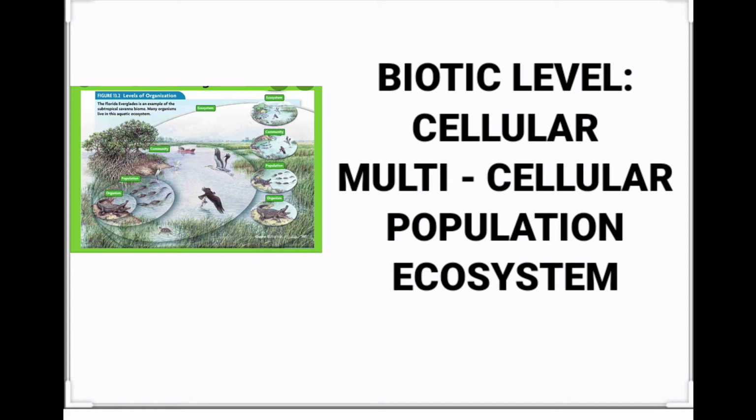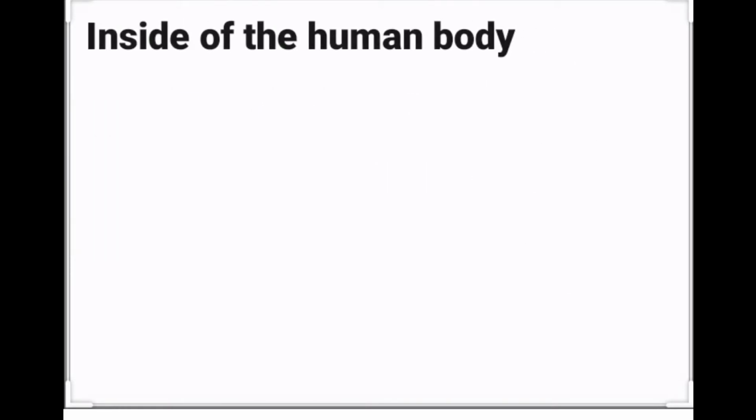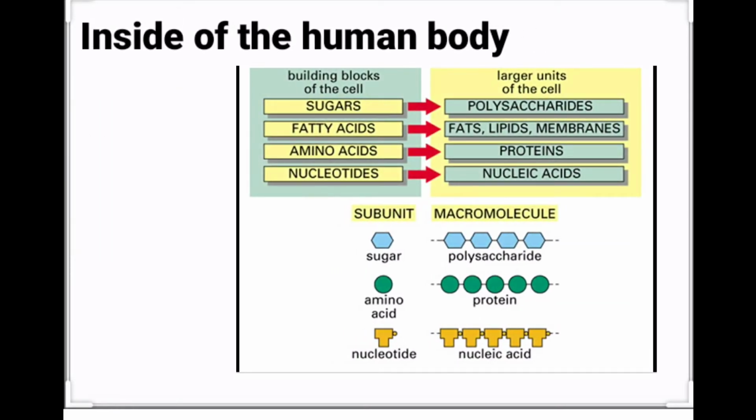Talking about the inside of the human body, we already know that we are composed of salts and water, and that we are composed of sugar. We have glucose inside our bodies, and there are other different types of sugar.